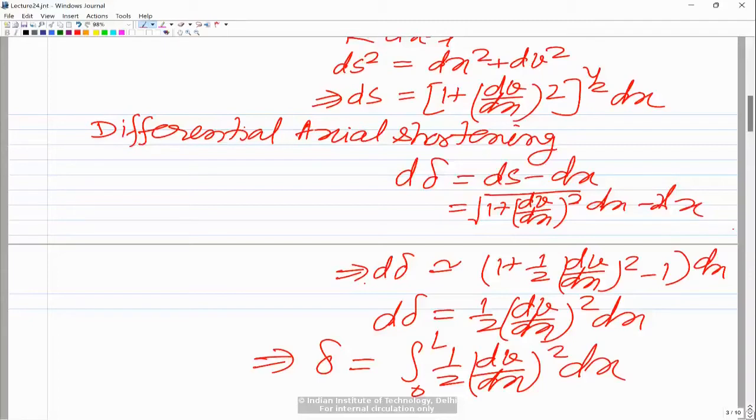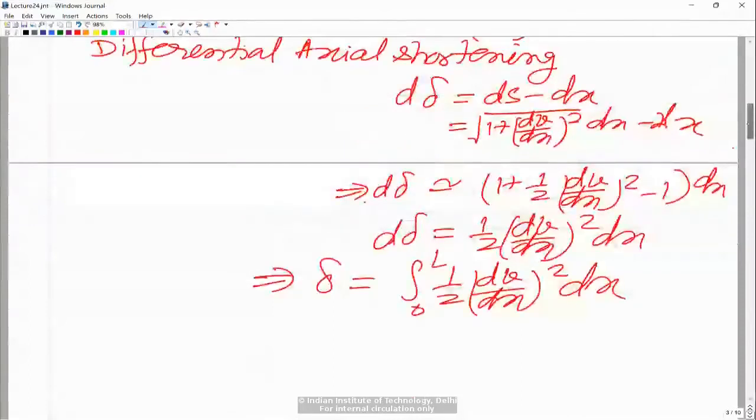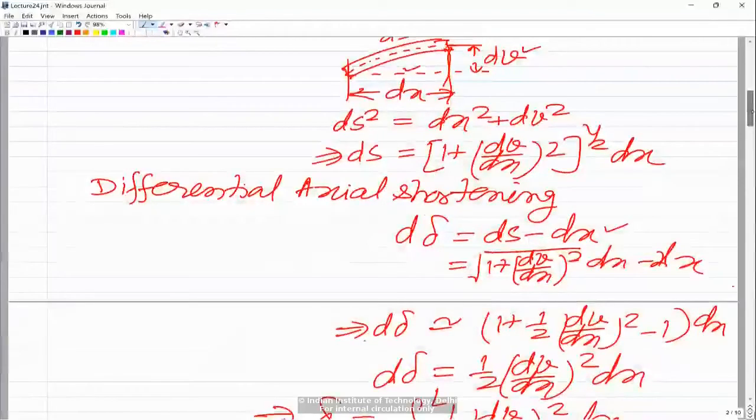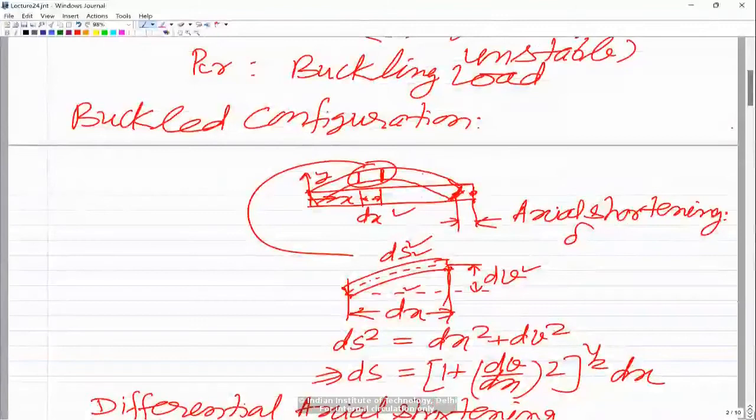Yes, please. Can you please explain the term d delta, the axial shortening? So d delta I have written as ds minus dx. As I explained here, initially this is the straight beam, then it buckles and takes this curved shape. When it takes the curved shape, because the total length is the same, this end has to move.